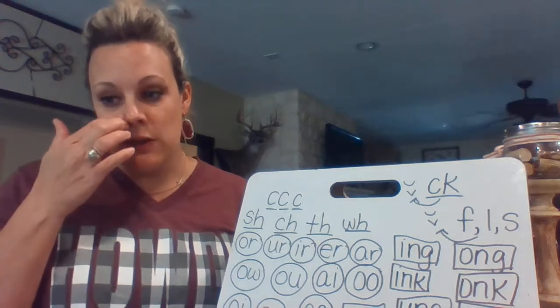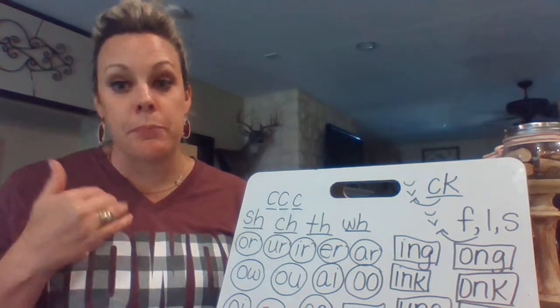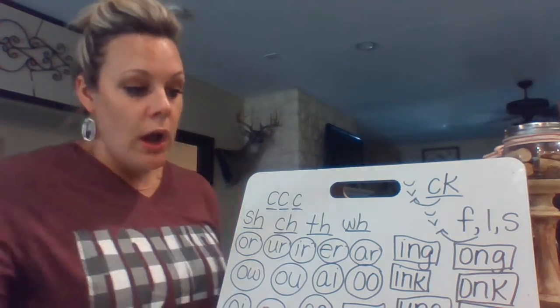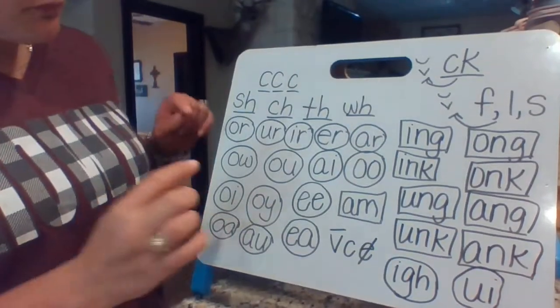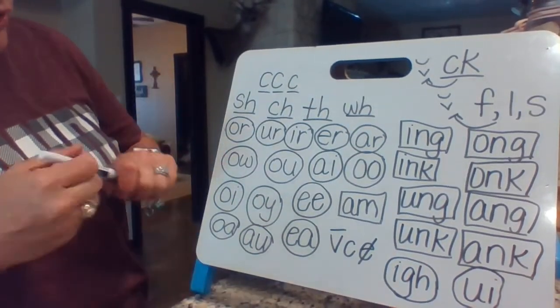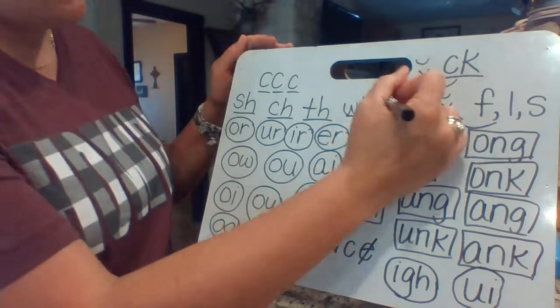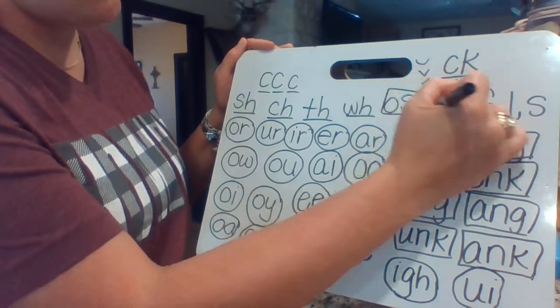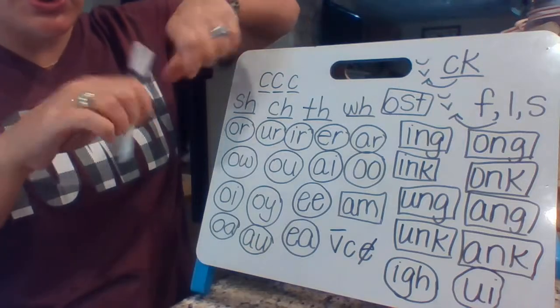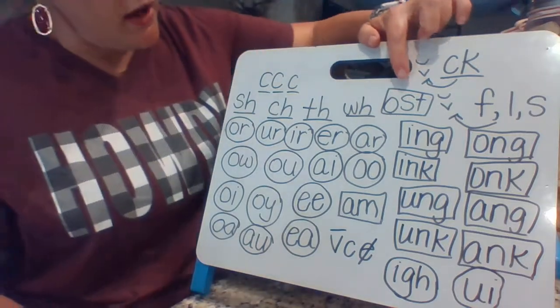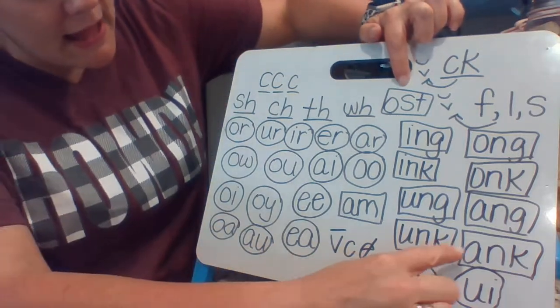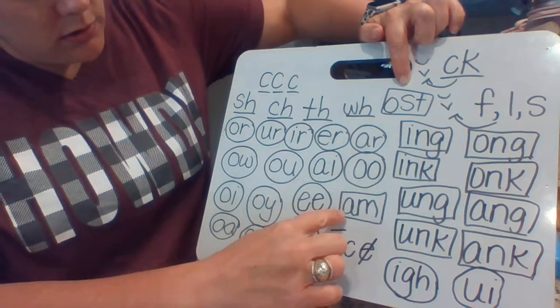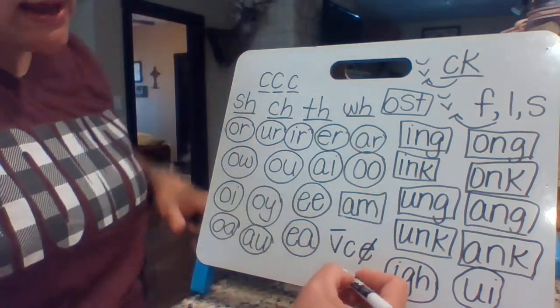So for example, let's say that you had the word postman from yesterday. What you could do is, I'm going to put the OST on here. So ost, like most. That would be one, and then the AN, there we go, AN.